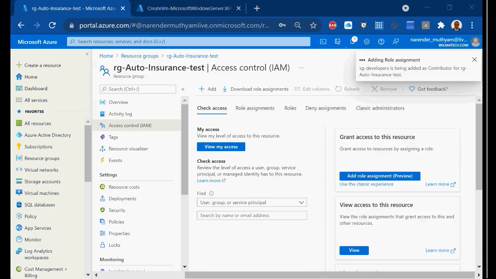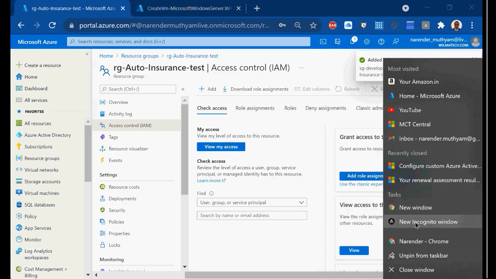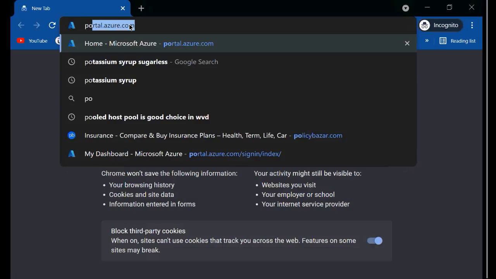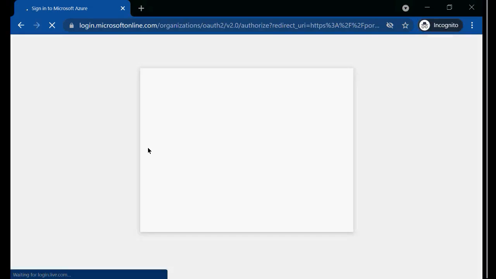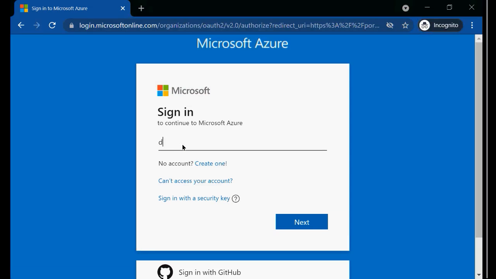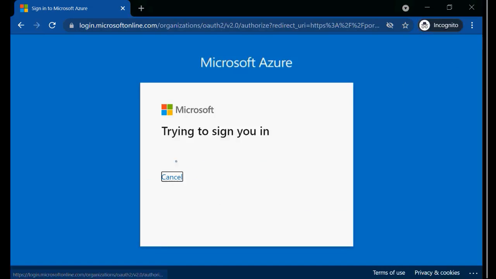Now what happens, you can open up a new incognito window and log into portal.azure.com as one of the developers. So what is the developer name here? Dev1 @wilmatech.com. And what is the password we gave him?